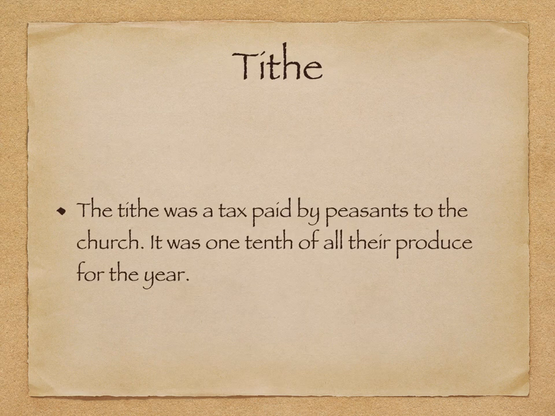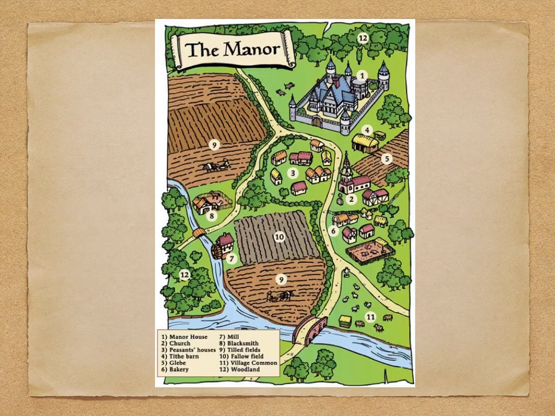Another aspect of peasant life was taxes. So we talked about how they had to pay the lord dues. That would be usually payment in kind. They would give over some of their crops. They would also give over some of their work. They'd spend 3 days out of the week working on the lord's Demesne, on his fields, on things for him. They had to pay for use of the watermill, but they also had to pay this tax called a tithe. The tithe was a tax paid by peasants to the church. So they had to give 1/10 of all they produced of the year to the church.